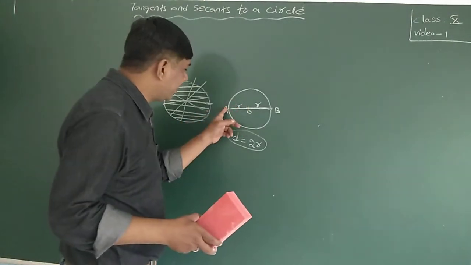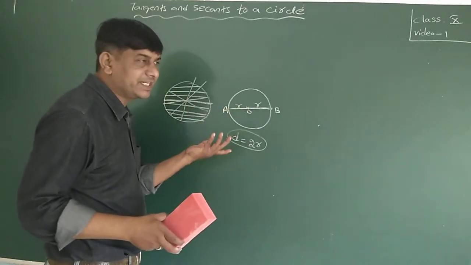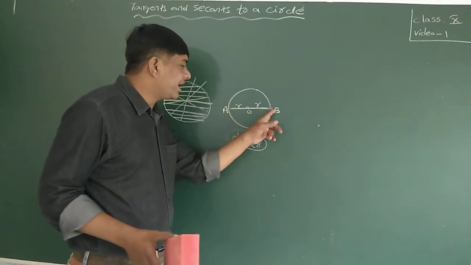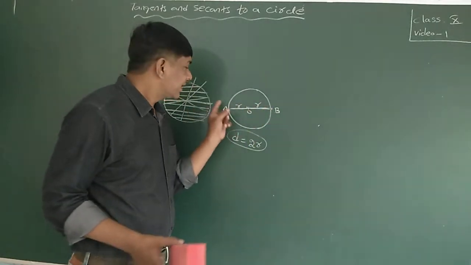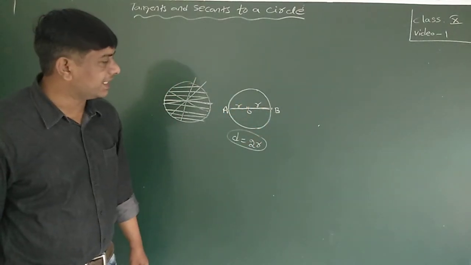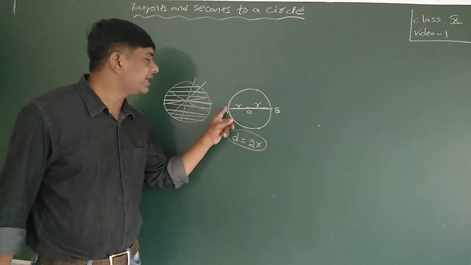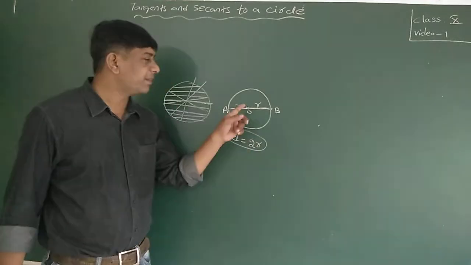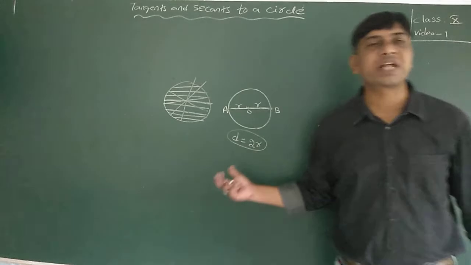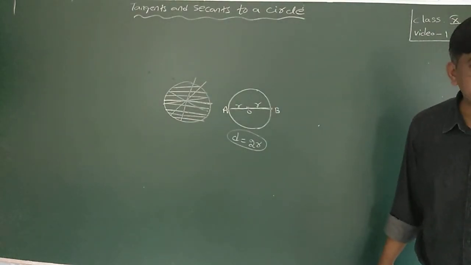From a fixed point, the center of the circle, to any point on the circle the distance is fixed. That is the radius. So O to A is a radius, O to B is a radius. That means AB is a diameter. Why? Because a chord which passes through the center of the circle is called a diameter of the circle. Since it passes through the center, O to A and O to B distances are fixed, so these are radii. By this I can conclude that diameter is 2 times the radius.